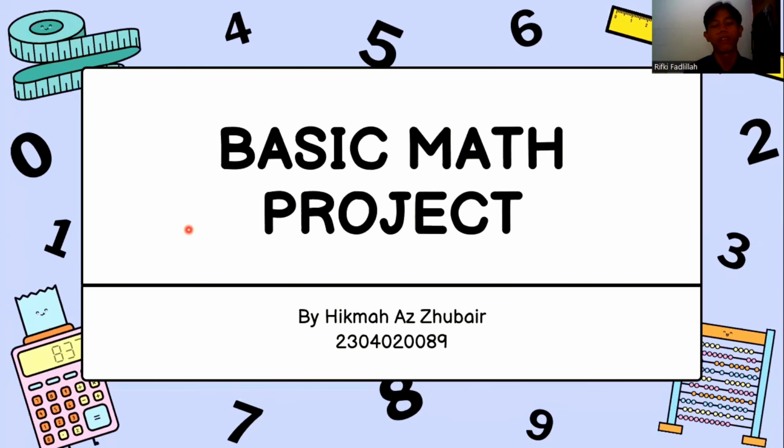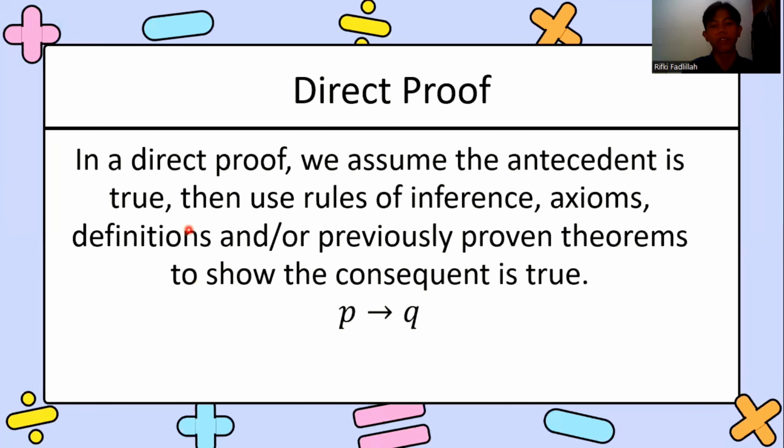My name is Iqbal Zubair and I'm from international class and my last 3 digits are 089. And now I want to present my basic math project about direct proof and contrapositive. And now we start the presentation.